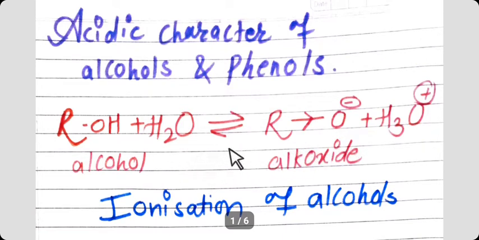As you have seen in the example, the electron donating inductive effect, the plus I effect of the alkyl group, destabilizes the alkoxide ion. As a result, alcohol does not ionize much in water and behaves like a neutral compound in aqueous medium.